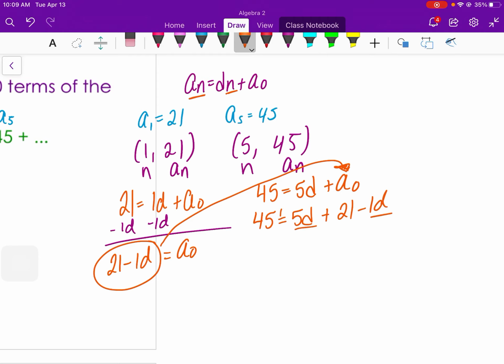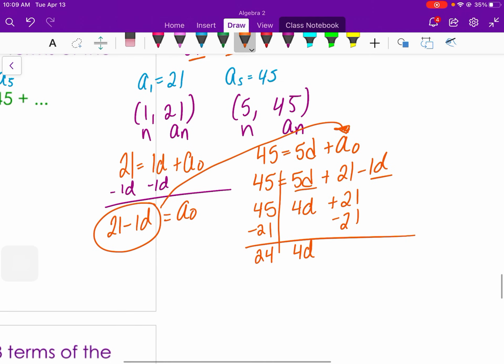Then I'm going to combine like terms. So 45 equals 5d minus 1d, which is 4d, plus 21. Finish solving for d: subtract 21 on both sides, and I get 24 equals 4d. Divide by 4, and I get d equals 6.